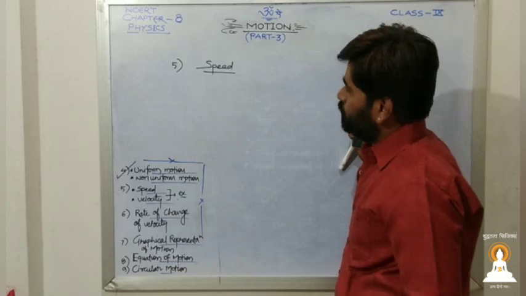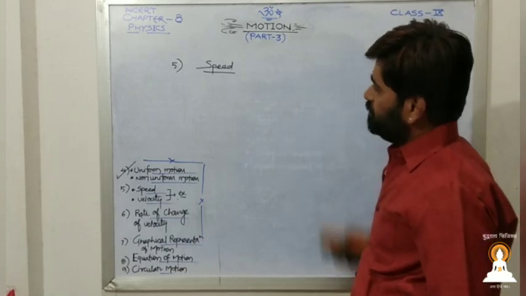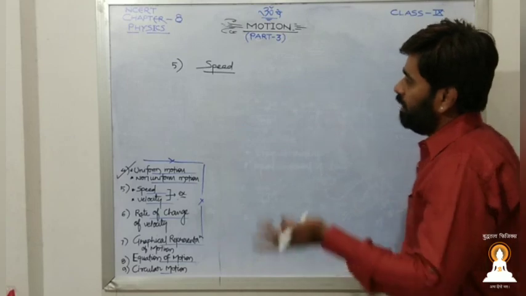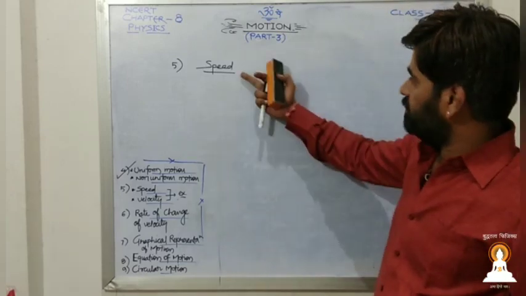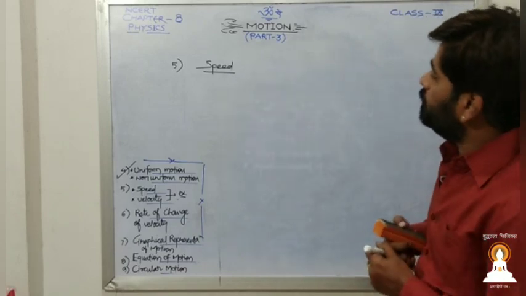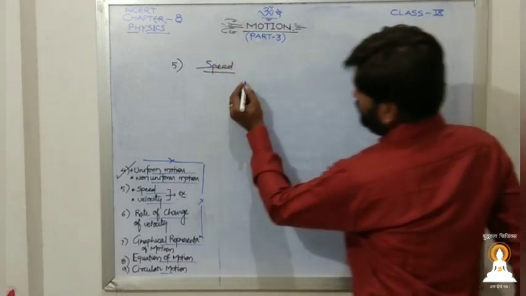We should have a slow speed, or we should maintain our speed up to 40 km per hour over the highways. Yes, we should maintain proper distance. So what is this speed actually? Yes, so this speed is nothing but what?